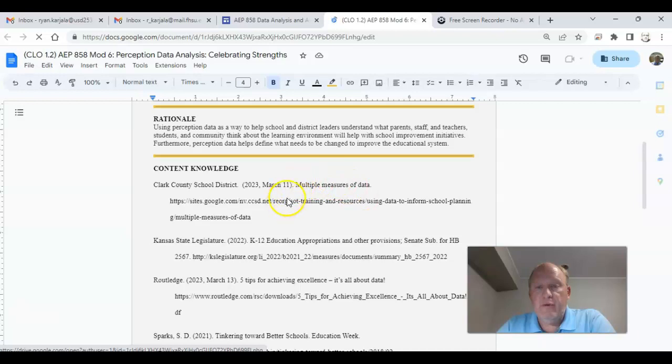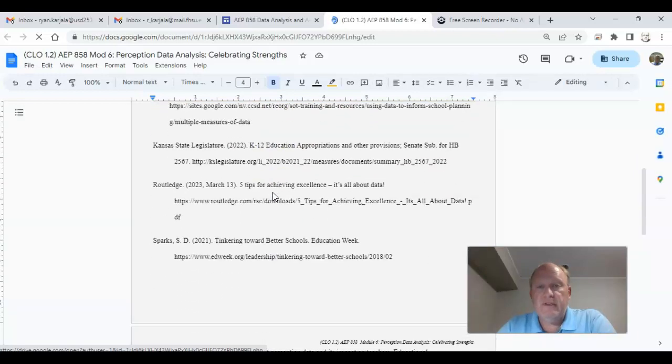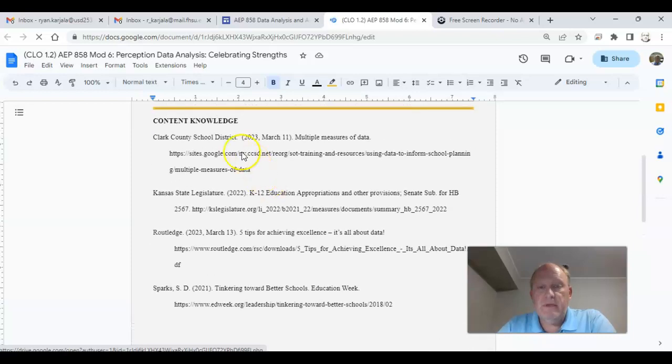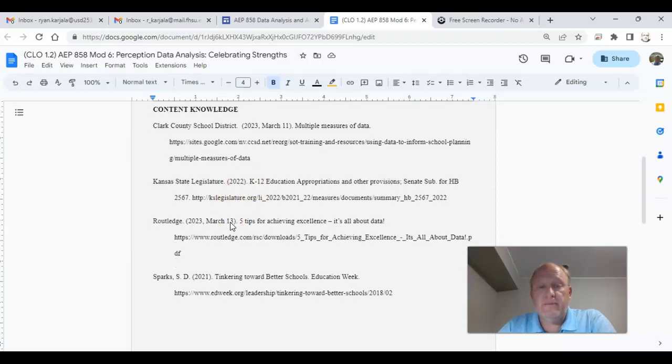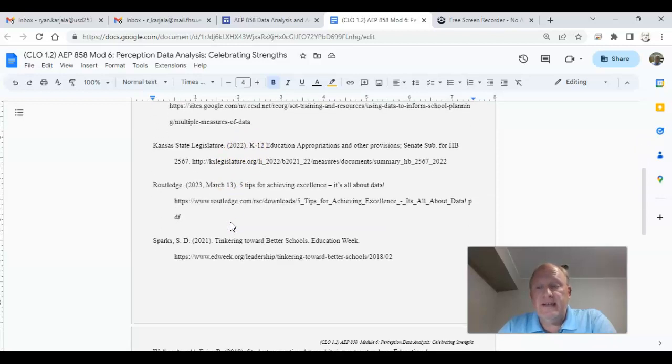So this time, here is your content knowledge. You should read these articles. And remember, if you cite them, here is your organization or author. Here's the date. So you can actually use these in your reference page, just the way they are. They'll work. If you're going to do inline or in-text citing, just use the last name and the date. You can look that up on Purdue OWL, and it'll talk to you about in-text citing. So make sure you're doing that in APA.